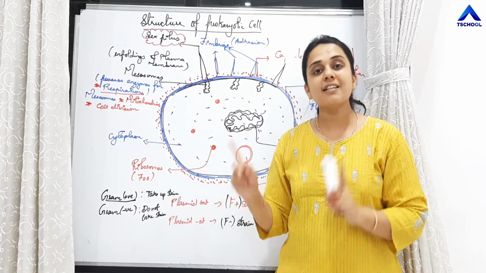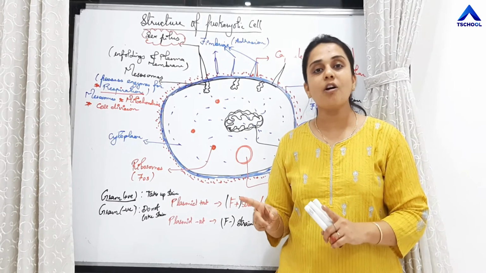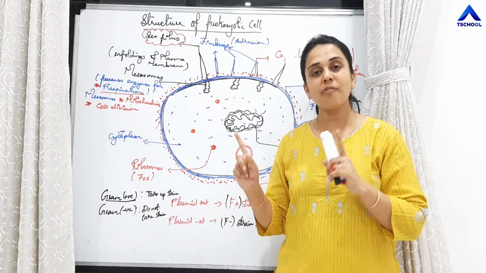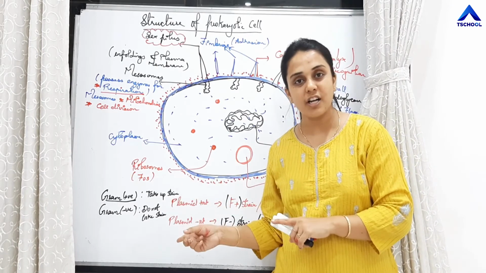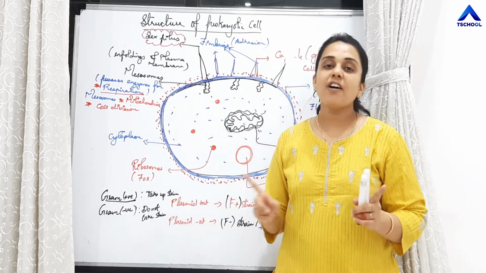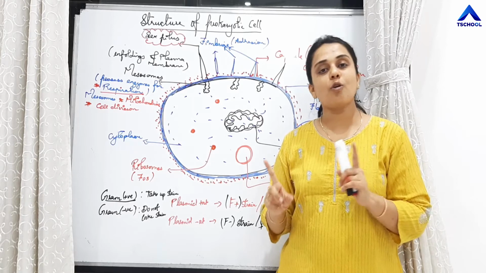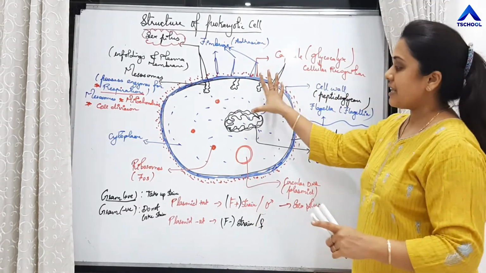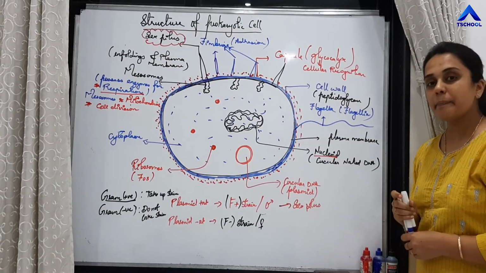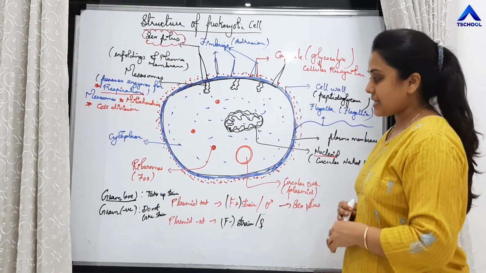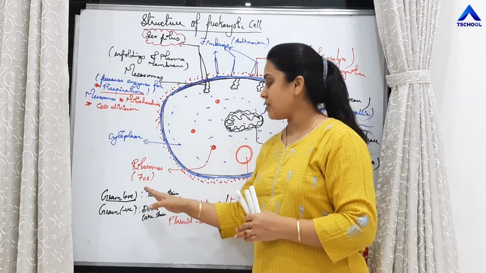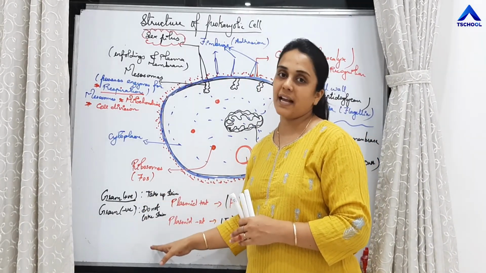Mesosomes are synonymous to mitochondria of eukaryotic cells. Function of mitochondria is energy production. Similarly, function of mesosomes is also production of energy. So this is the structure of a typical prokaryotic cell. There are two more types of bacteria classification, gram positive and gram negative.